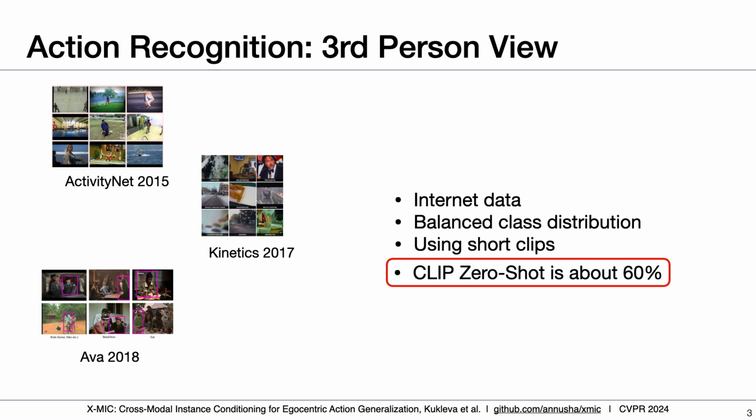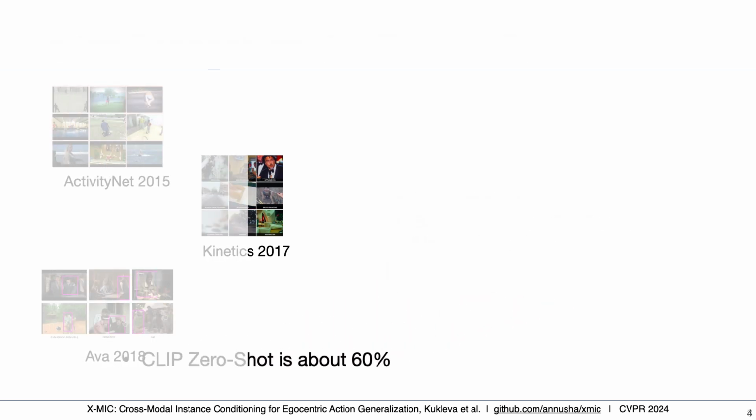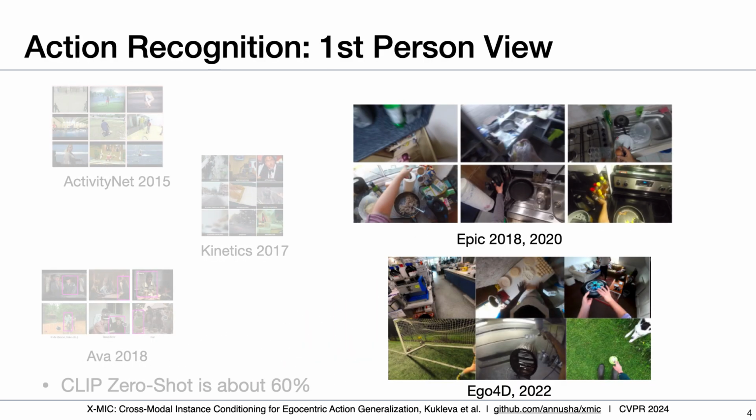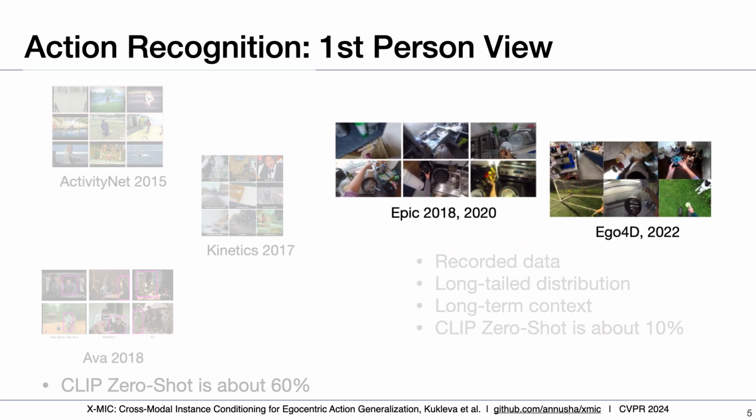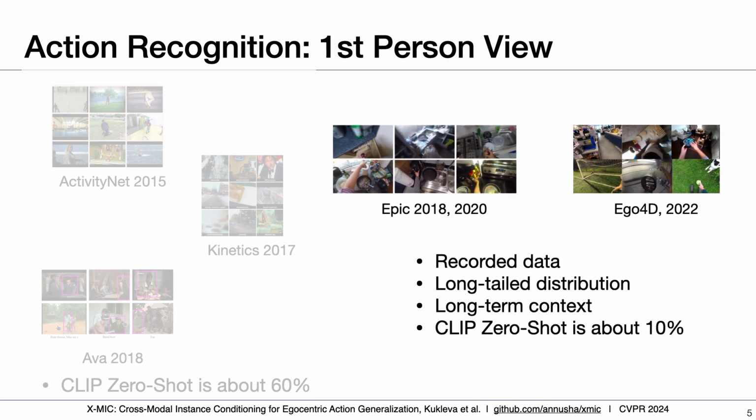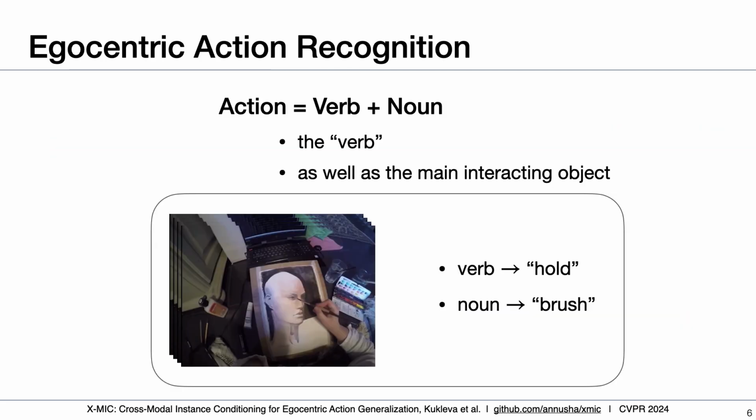achieves about 60% accuracy. On the other side, there is recent interest in egocentric videos. These videos are collected by mounting a camera on the person and recording daily life activities, and therefore the distribution of collected classes follows the real world and is long-tailed. Due to the distribution shift between pre-training and given data, CLIP action recognition reaches only about 10% accuracy. As a standard practice, an egocentric action consists of two parts, the verb and the main interactive object.